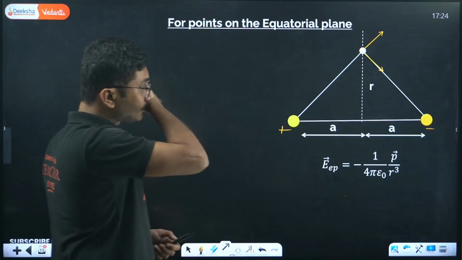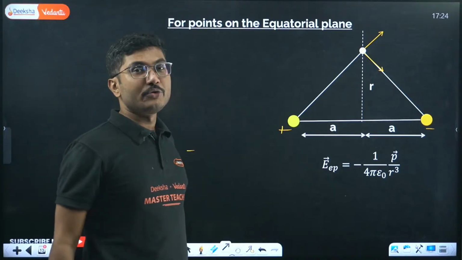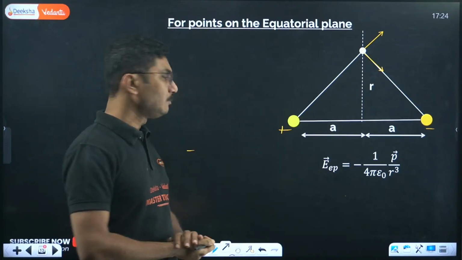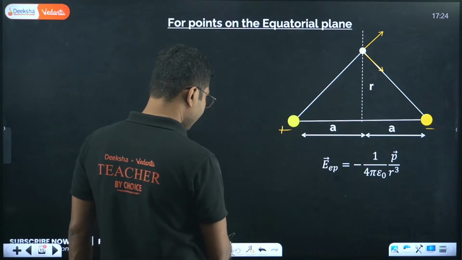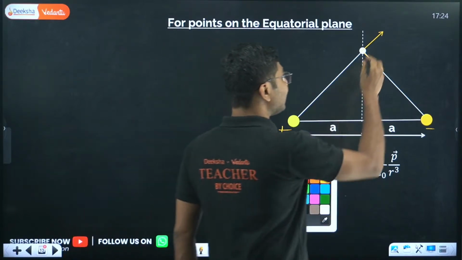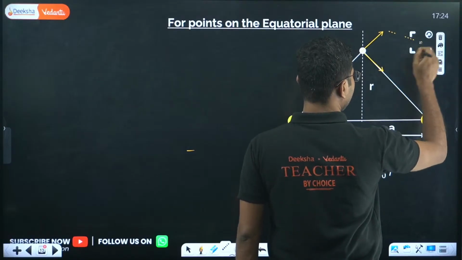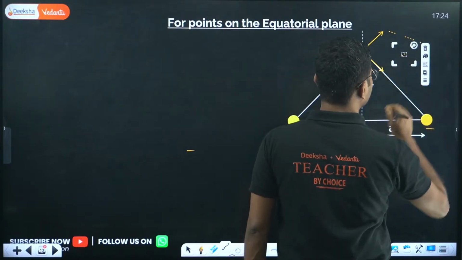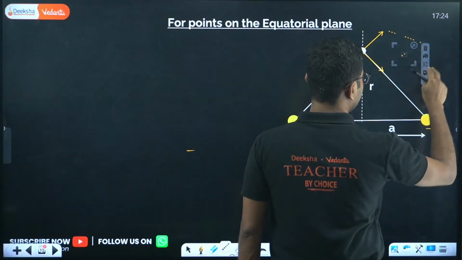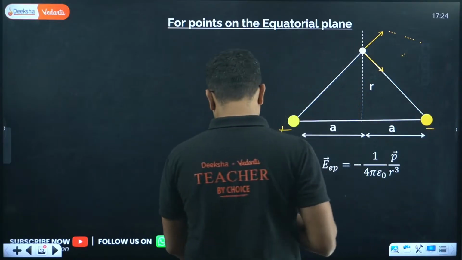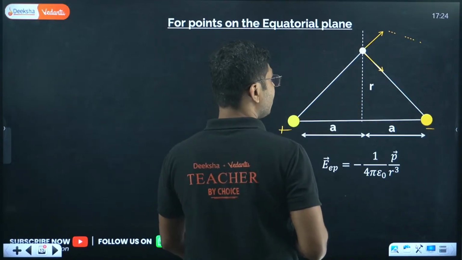Now together you have to use a vector addition formula to find the resultant of this. You can use the parallelogram method to add these two vectors.